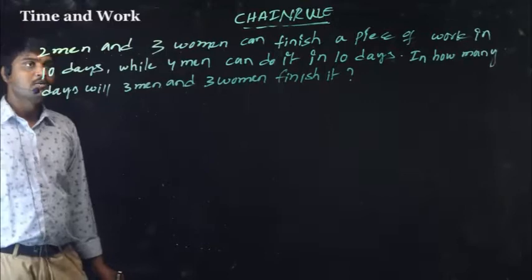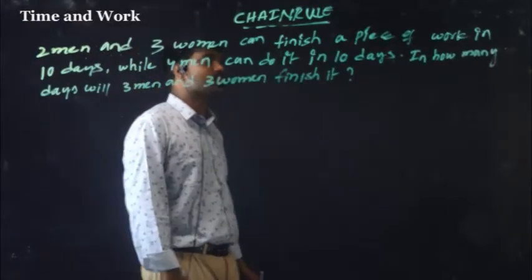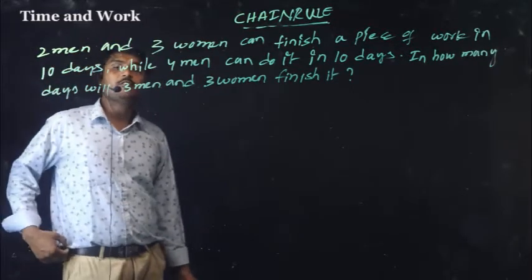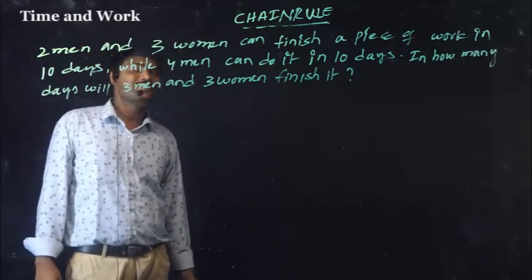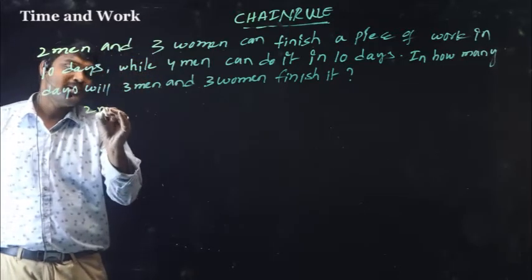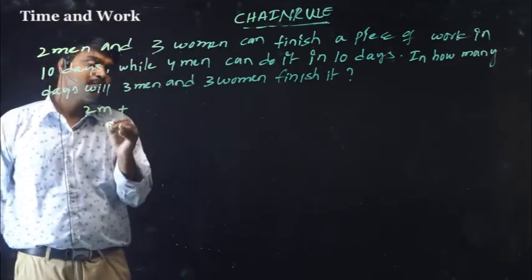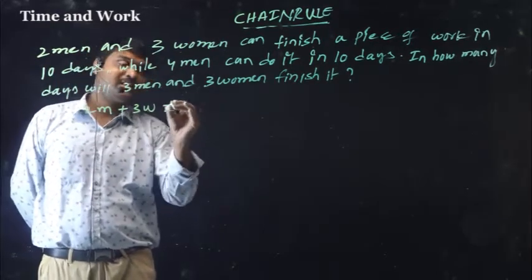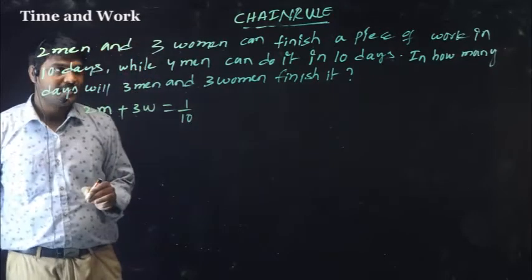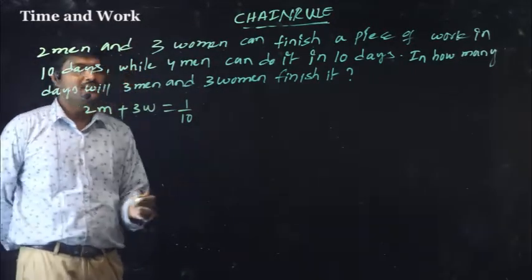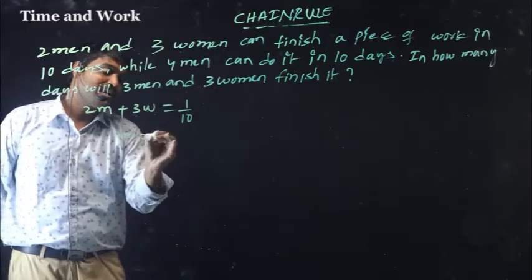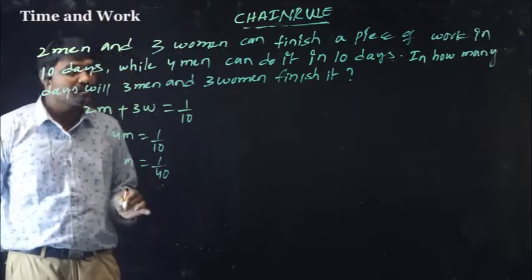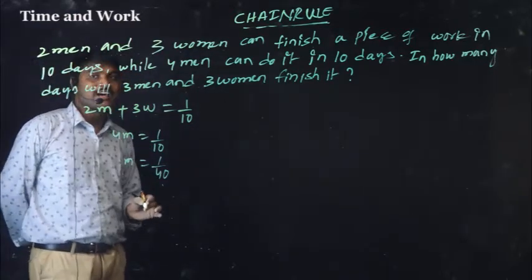Okay. 2 men and 3 women can finish a piece of work in 10 days, while 4 men can do it in 10 days. In how many days will 3 men and 3 women finish it? That means 2 men plus 3 women do the work in 10 days, that is 1 by 10. While 4 men can do it in 10 days, so 1 by 40 part of work will be completed by 1 man in 1 day.